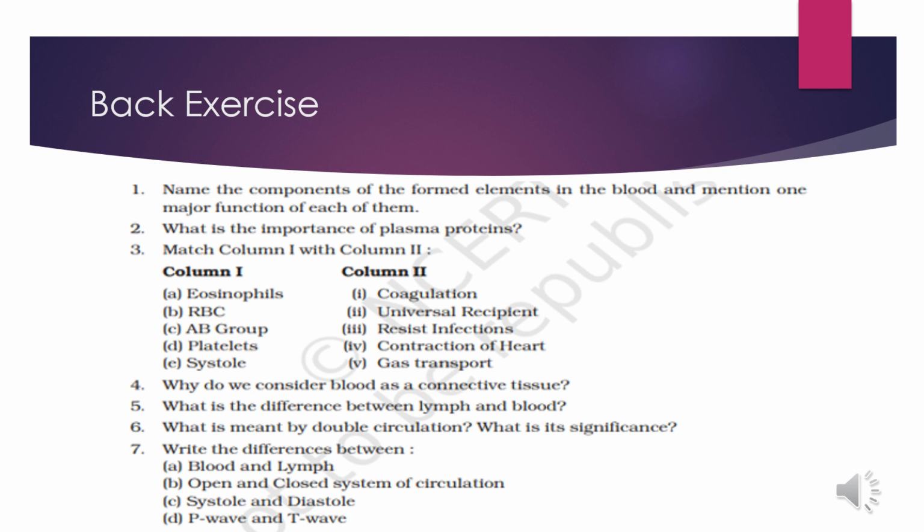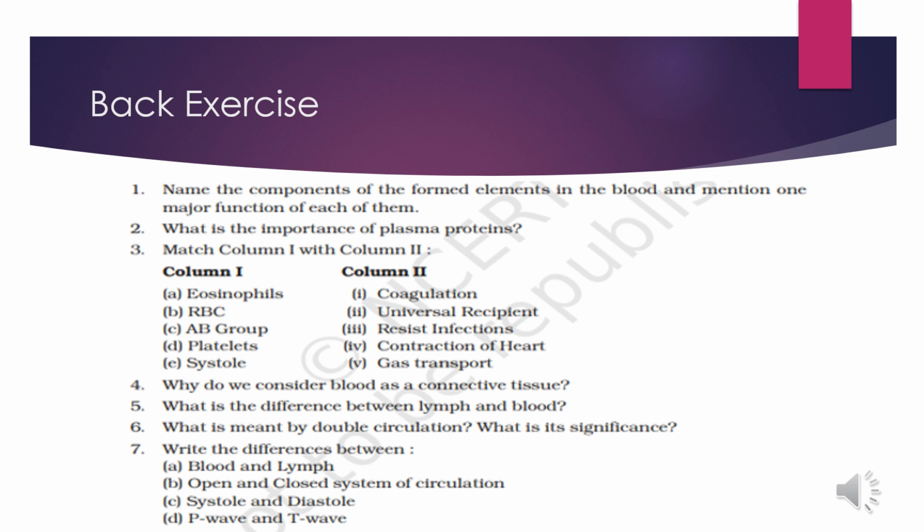And the next question is, what is the difference between lymph and blood? So we all know blood is a red fluid tissue, whereas lymph is a colorless fluid tissue. And blood consists of plasma, erythrocytes, leukocytes, and platelets. We know very well, but lymph consists of only plasma and leukocytes. And blood transports materials from one organ to another in the body, whereas lymph conveys material from tissue cells into the blood. Many more differences are there. You can learn them in your books.